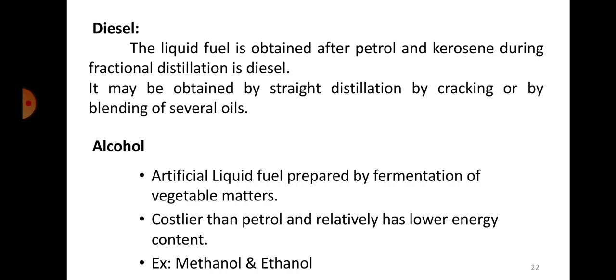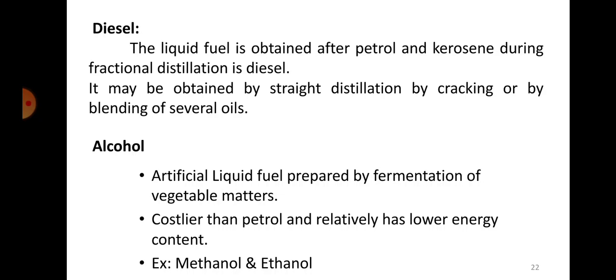Next is diesel. It's a liquid fuel that is obtained after petrol and kerosene during fractional distillation. I have already mentioned the process. Because of the variation in their melting points, these oils will settle at different points, and based on their density, they will be separated. It may be obtained by straight distillation, by cracking, or by blending with several oils.